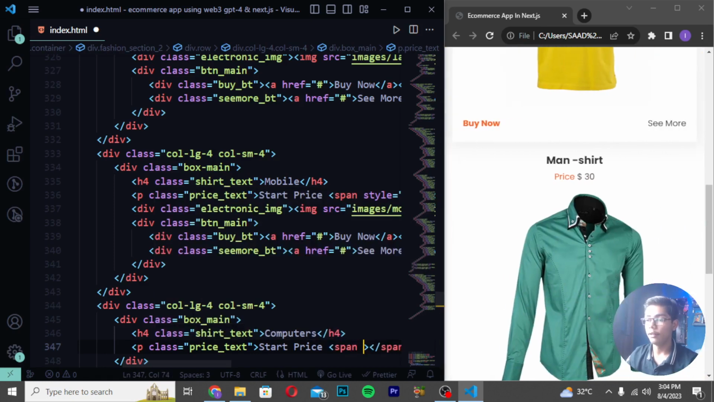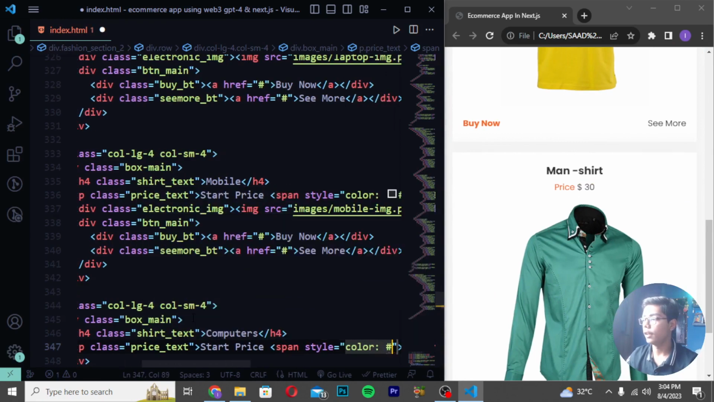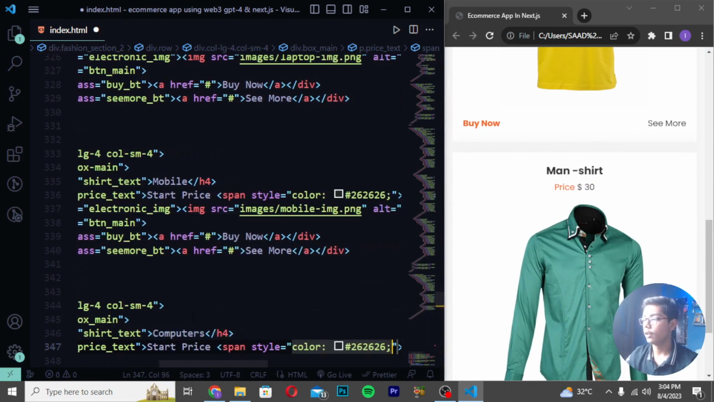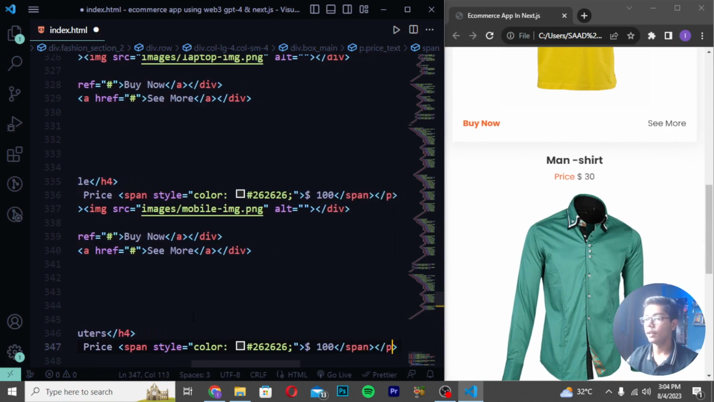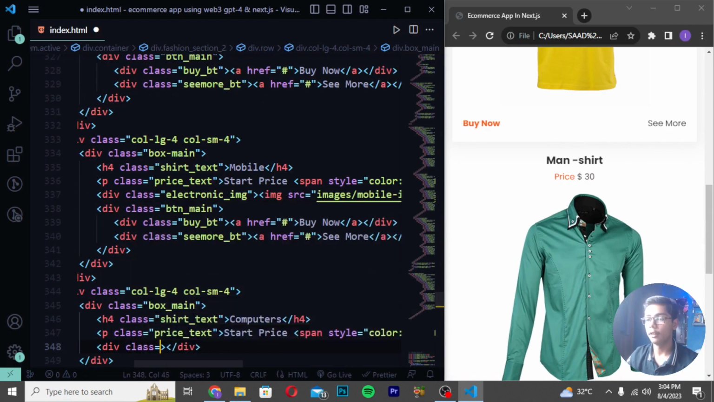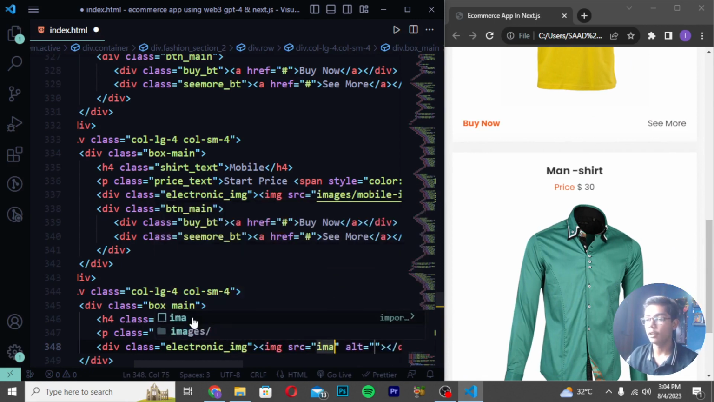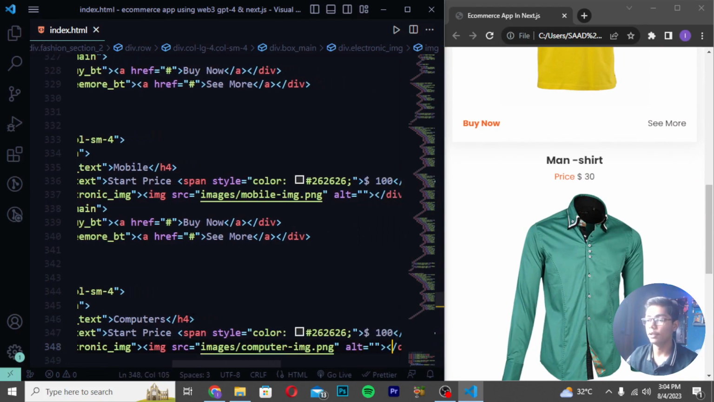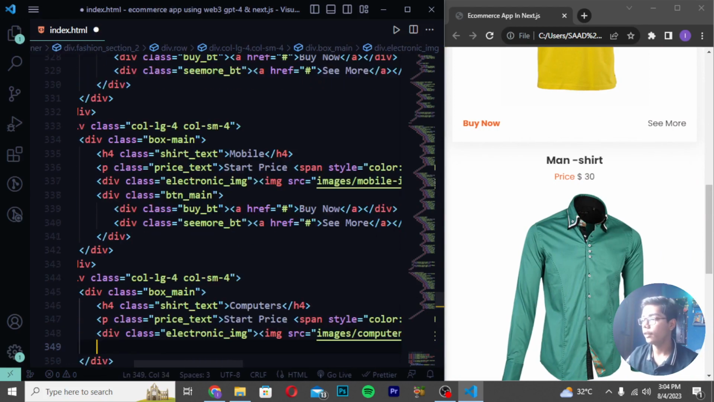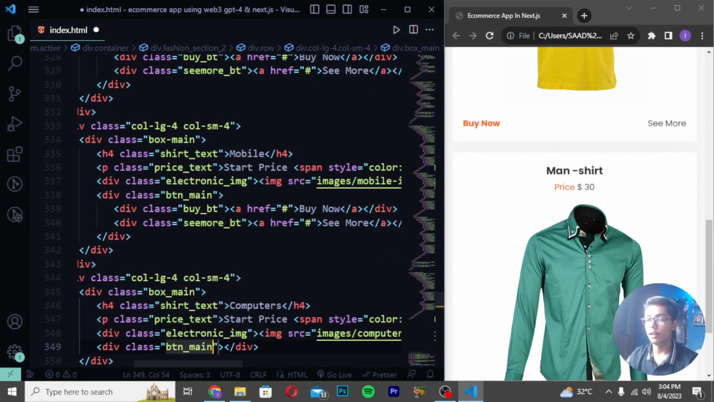text. So here I will be writing style equals, then I will be writing here color 262626. Then I will be now just writing here 100. And I will be just doing one thing. I will be moving down, right here div class electronic, then right here images slash, then I will be writing here computer image.png. Then you have to move after this div, create another btn main here